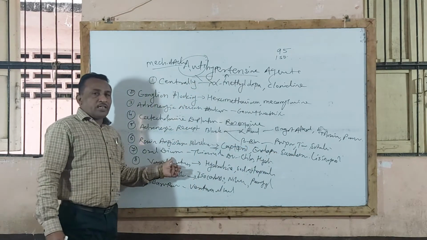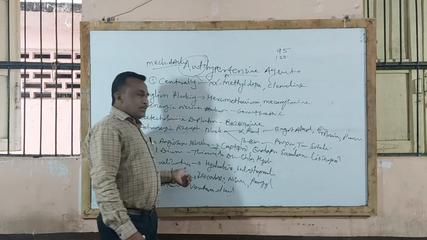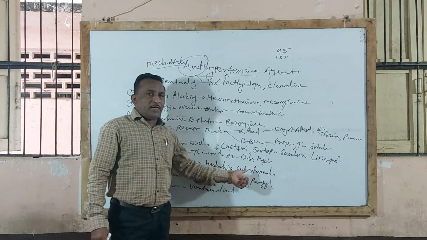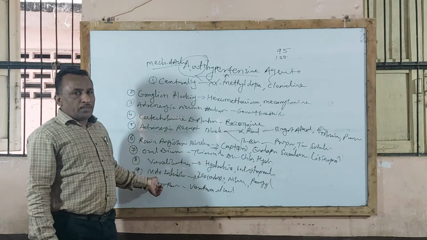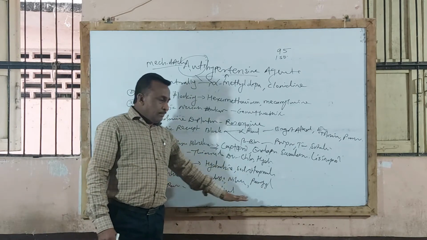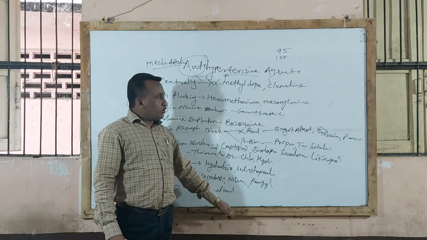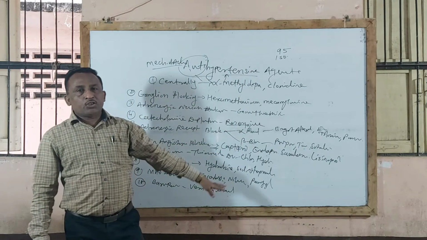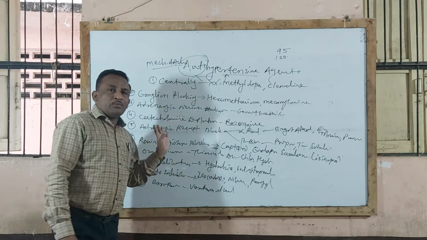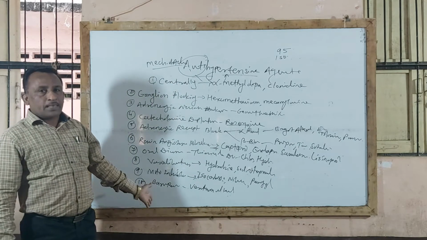Then oral diuretic agents, that is thiazides: chlorothiazide, hydrochlorothiazide. Then vasodilators are also used: hydralazine, sodium nitroprusside. Then MAO inhibitor drugs like isocarboxazid, nialamide and pargyline. And the last type, that is baroreceptor blocking agents, that is veratrum alkaloids. So this is the full classification of antihypertensive agents. Here the most important questions are: what is hypertension, what are antihypertensive agents, and their classification with examples.